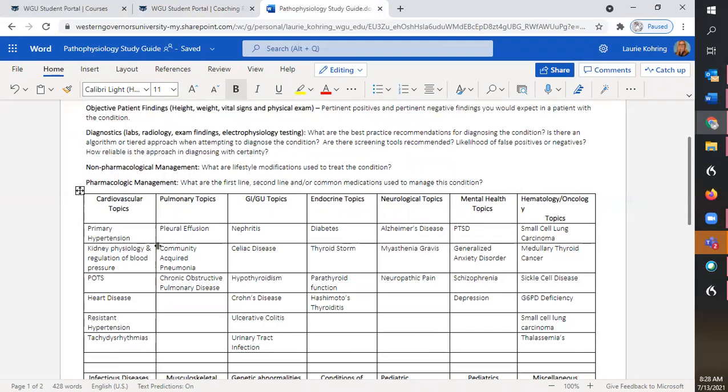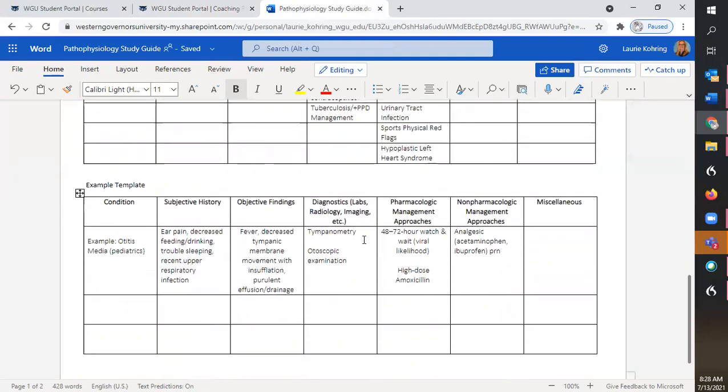So we know from our coaching report that we need to focus on cardiovascular topics. So what you can do is go to this study guide and learn all about these cardiovascular topics. There's a suggested template below that shows you the different things that are important to know about each condition. So in this case, we want you to focus on what are the patient's common symptoms with that condition, what kind of physical exam findings you would see or vital signs.